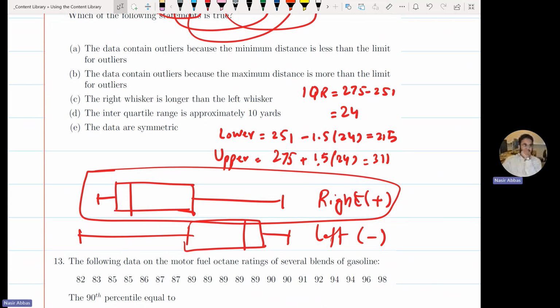The shape is judged based on the position of the median. If the position of the median is in the middle of Q1 and Q3, your guess is symmetric. If it is more to the left, then right skewed. More to the right, left skewed.